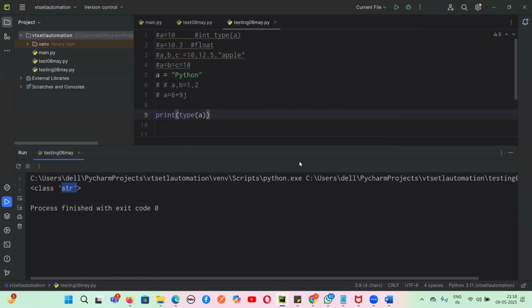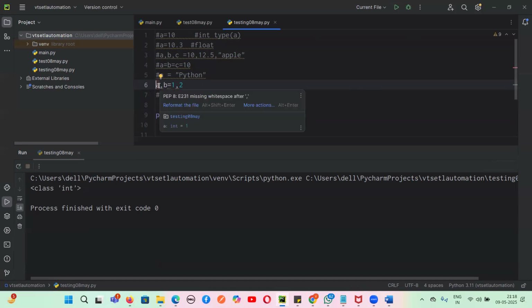Any doubt till here? No, we are good. That's okay, guys. Now let us come to this one. Similarly, A comma B, I'm giving the values 1 comma 2. I'll get the values 1, 2, and the type will be integer. Yes or no, guys? Yes. Now the last one, guys, I wanted to take a complex number. Now tell me what is this one?